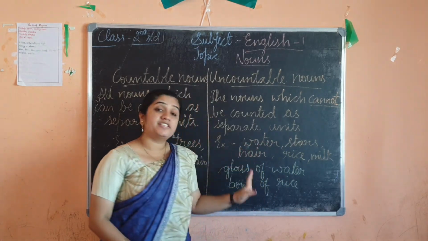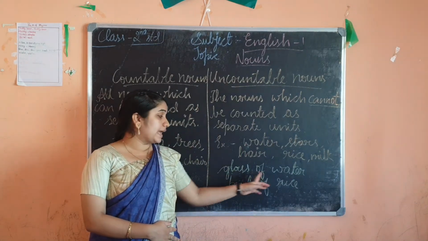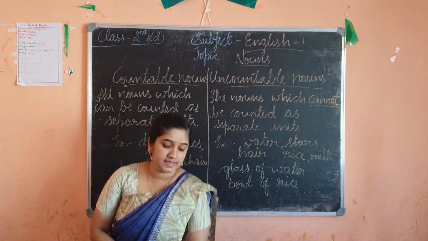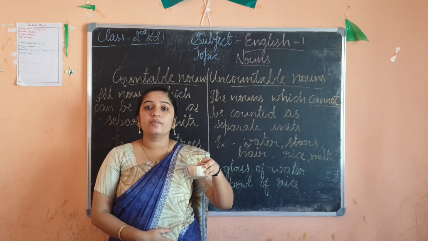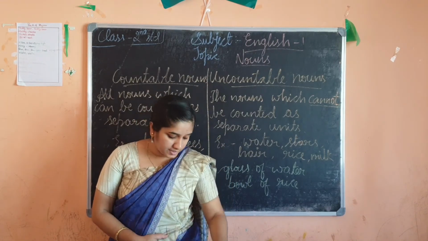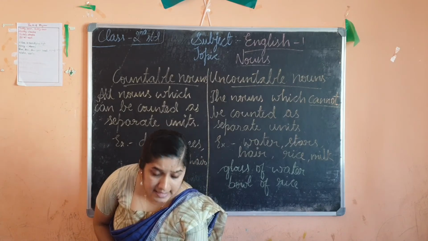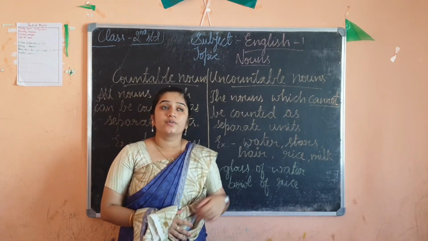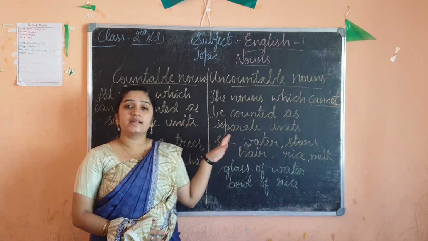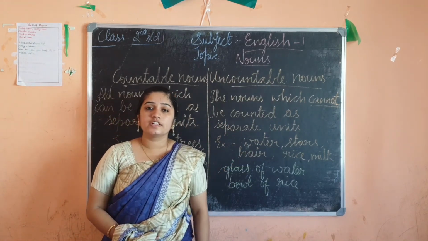But you can measure it. You can measure like a glass of water, a bowl of rice. This is a bowl, no? It's a bowl of rice. I can easily say, give me a bowl of rice. Children, but I can't say give me 1 rice, 2 rice, 3 rice, isn't it? So, hope you understand countable and uncountable nouns. Now we go to genders.